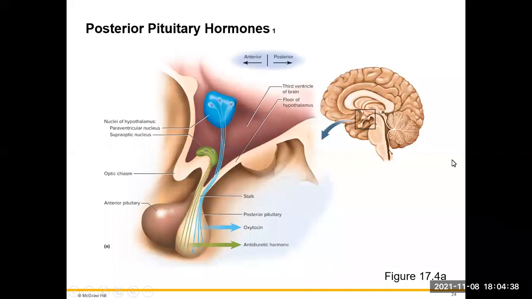The posterior pituitary, we're going to have the paraventricular nucleus. This is going to produce our oxytocin, which will then stream down to the posterior pituitary for storage. Here, our supraoptic nucleus is going to produce our antidiuretic hormone, which again will be stored in the posterior pituitary and wait for stimulation for release.